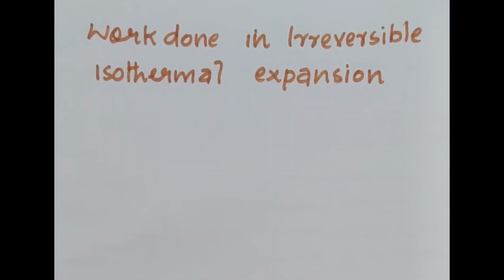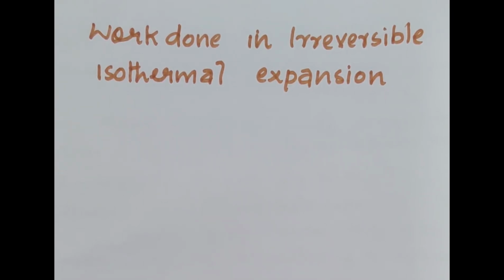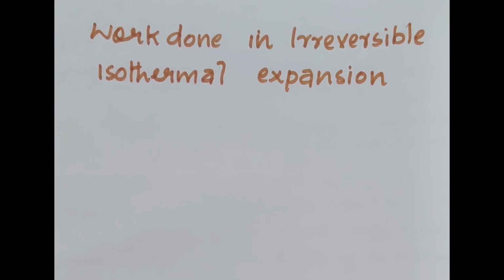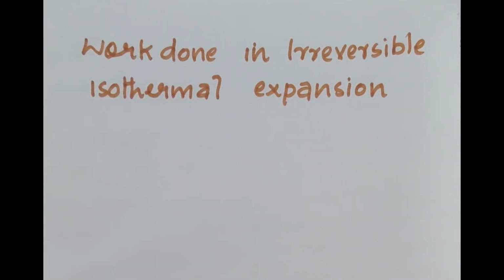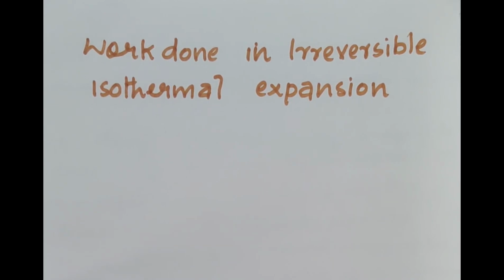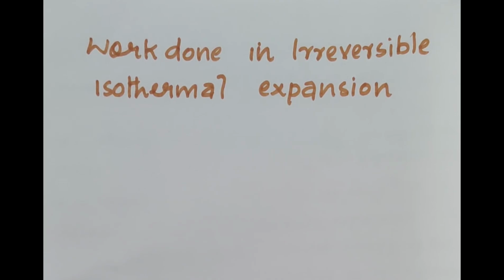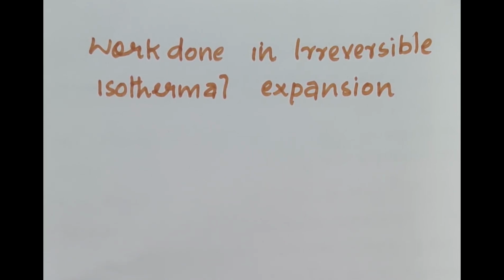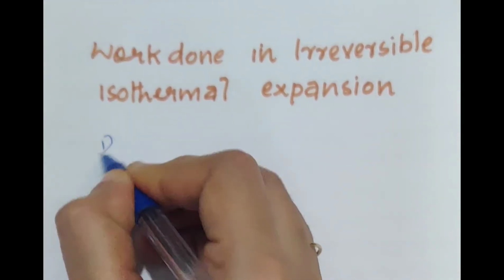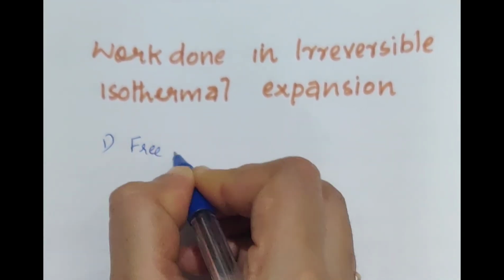Next, we are discussing work done in irreversible isothermal expansion. In irreversible isothermal expansion, we come across two types. The first one is expansion against zero pressure, which we can call free expansion.